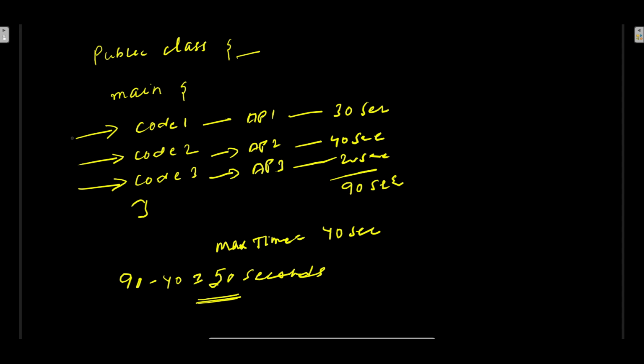Now when you have this parallel code, if everything runs in one shot, the max time taken is 40 seconds, because all three APIs are getting called at the same time. So how much time saving do you have? 50 seconds. So with the time saving of 50 seconds, your performance is higher by 50 seconds, right? And that's where this parallel code will help you achieve more performance.